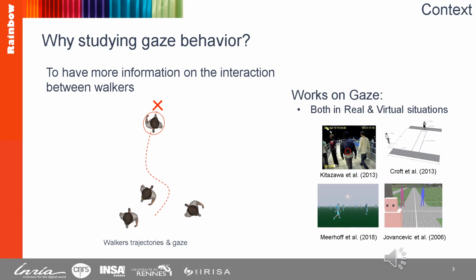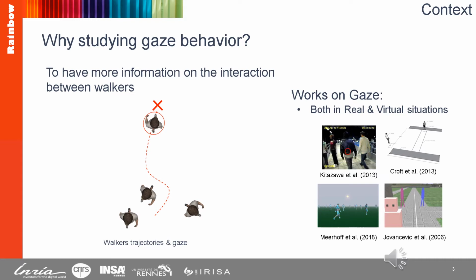So there is more and more work at the intersection of gaze, locomotion, and interaction between walkers, and they were conducted both in real or virtual environments. For example, Kitazawa was interested in gaze and personal space, and he shows that gaze is equally distributed between elements present in the environment.